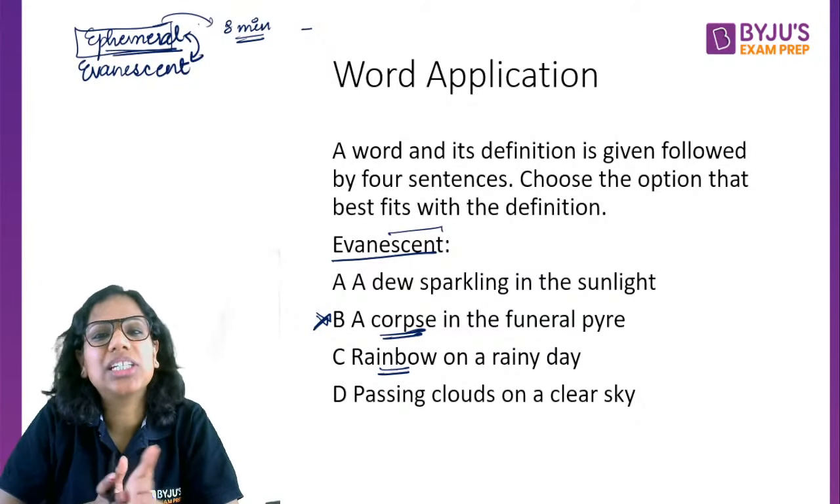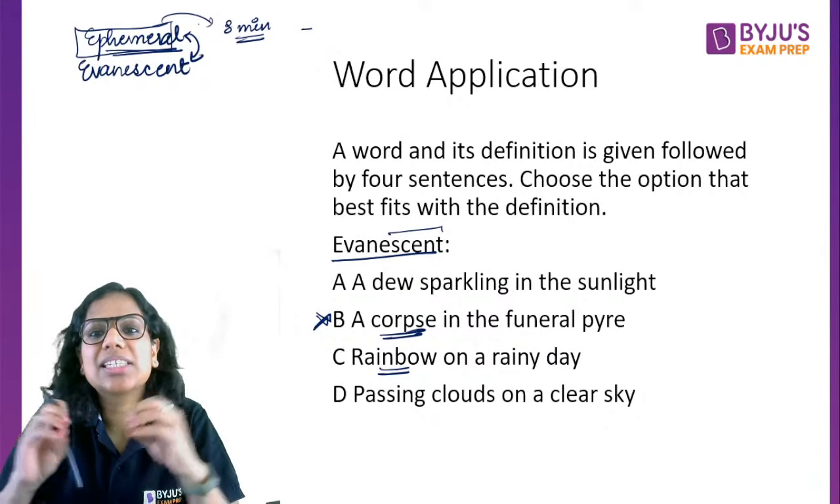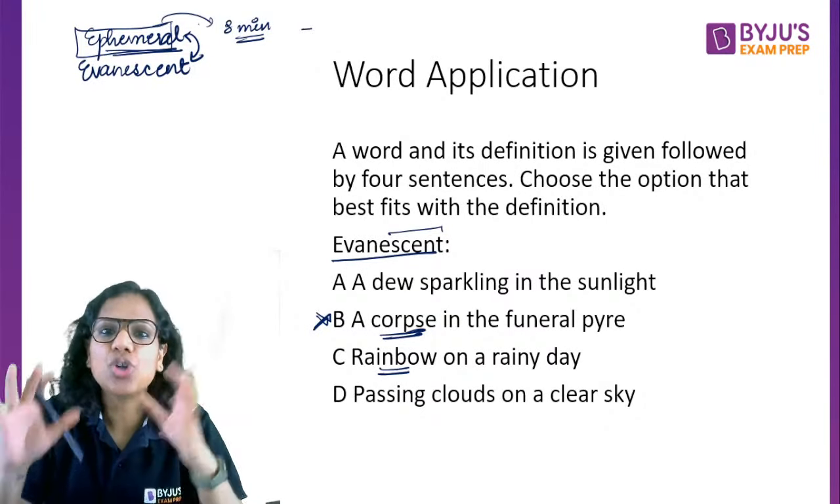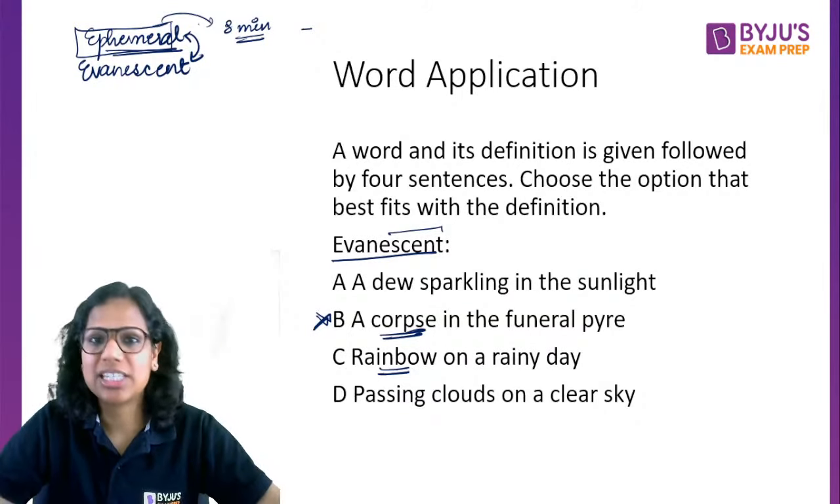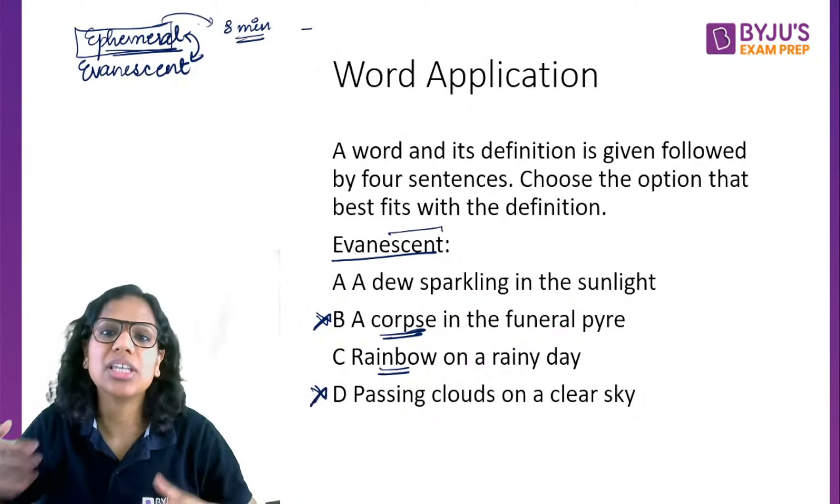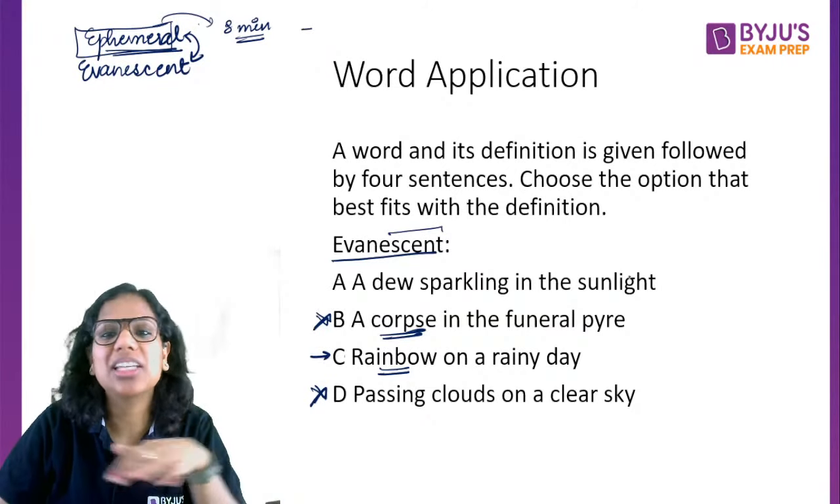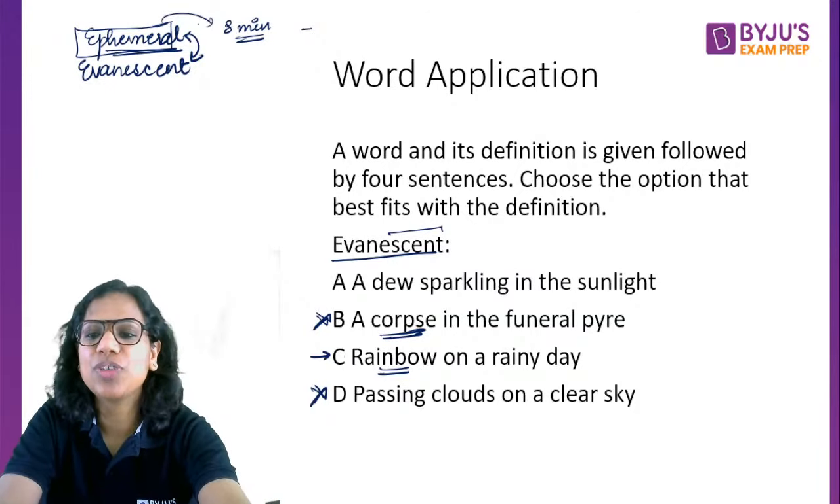D, passing clouds on a clear sky. Okay, so they are passing by, they're not going to stay here forever. However, see, evanescent means that something has a temporary existence. These clouds are going to pass by, but it's not that they'll stop existing, isn't it? They'll just not be visible to you. That's it. So, passing clouds on a clear sky can be eliminated because they will still exist. It's just that they'll not be visible to us. Whereas a rainbow on a rainy day will stop existing after a while. Okay. Now, compare A and C. A dew sparkling in the sunlight, rainbow on a rainy day. Which one fits better when it comes to the definition of evanescent?